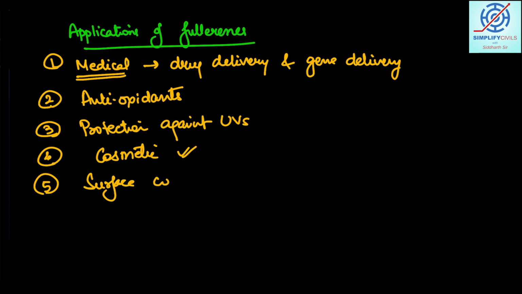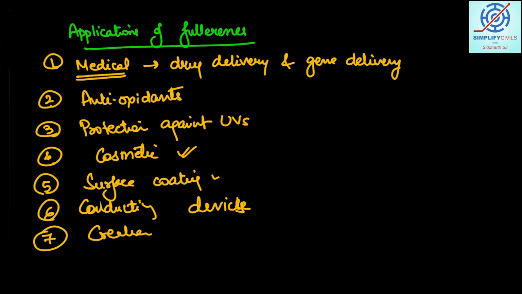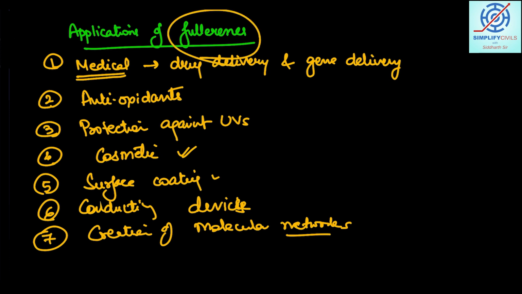in surface coating material. They can also be used as conducting devices, and creation of molecular networks can be another application of Buckminster fullerenes. Okay, so I have given you many examples. Many applications are there. In fact, there are more applications apart from this, though 5-6 points are enough for you to understand. Talking more about the history, in 1996, in fact, the Nobel Prize was also given